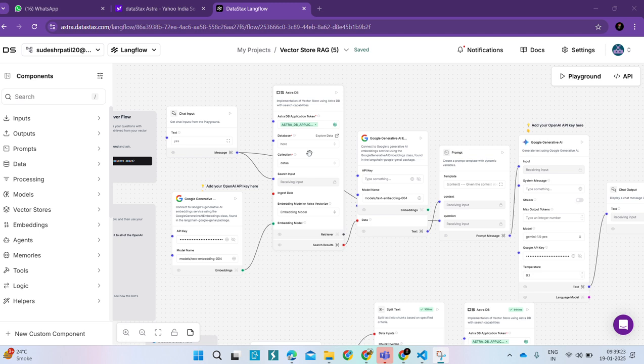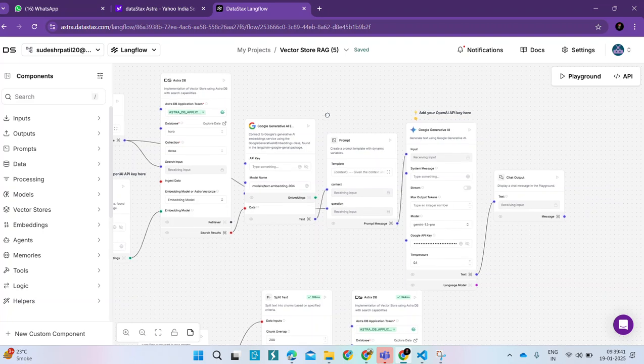Then it processes that text in the Google Gemini generative AI API, where we have used our API key for generating an output. After the prompt is processed in the flow, it goes to Google generative AI, and the generative AI will produce an output which will be shown to us.